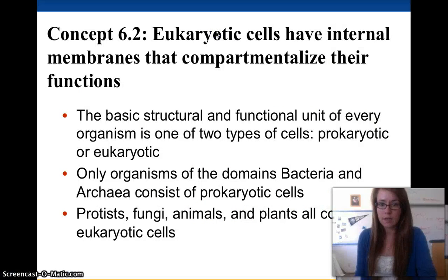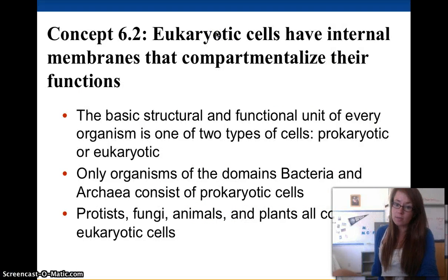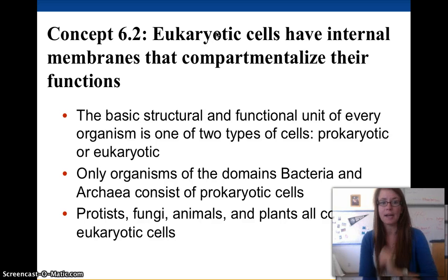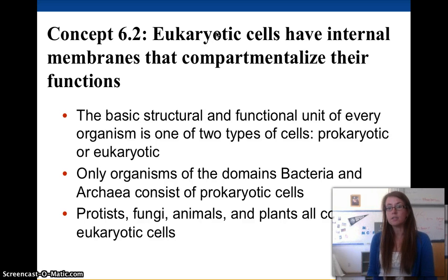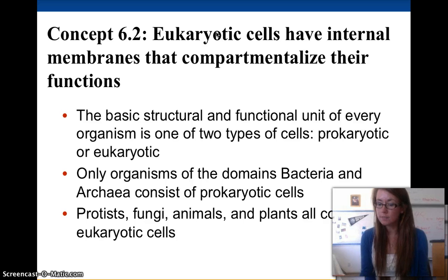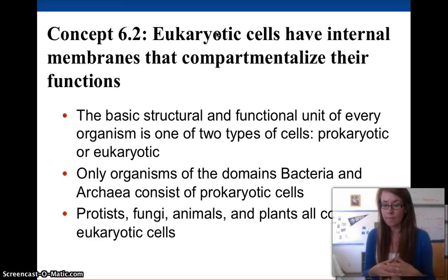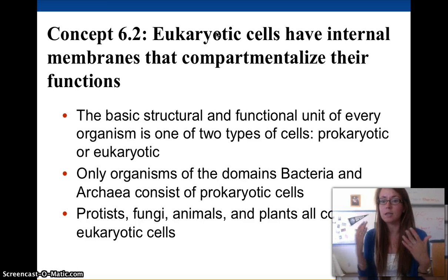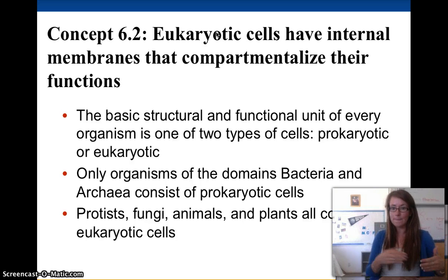All right, so now we are on to chapter 6, which is all about the cell. This section, 6.2, is titled Eukaryotic cells have internal membranes that compartmentalize their functions. That means all eukaryotic cells, we're going to talk about what that means, have internal membranes. So they have these layers of phospholipids that break up their different sections that do their own jobs. That's what compartmentalize means. So they break up the cell into different compartments that can function better to do their